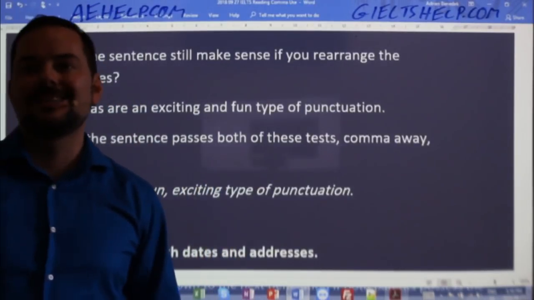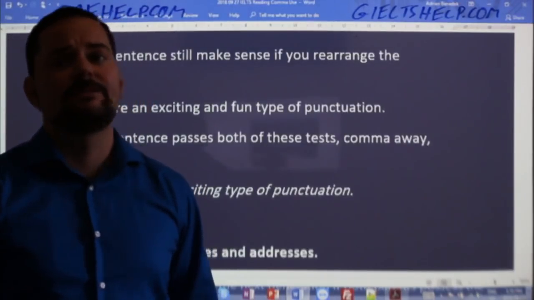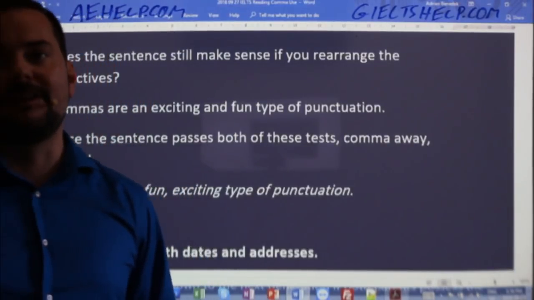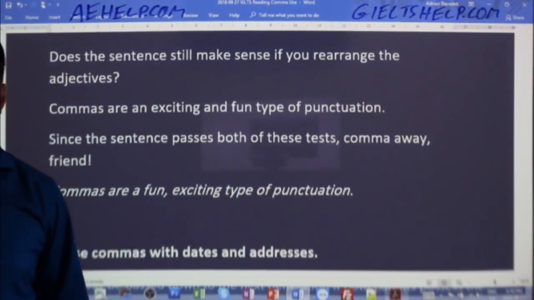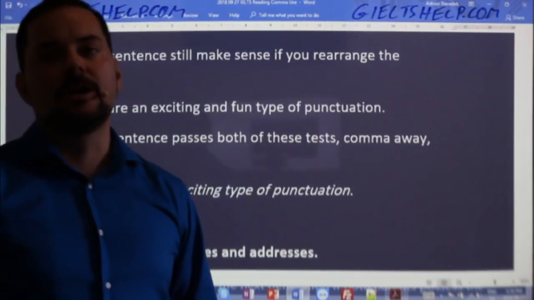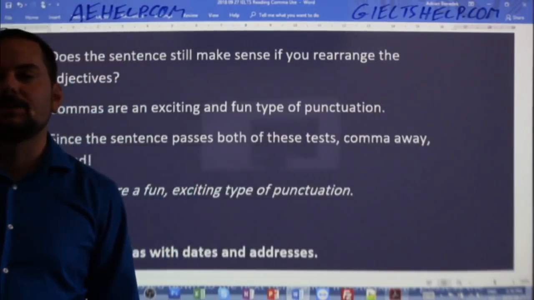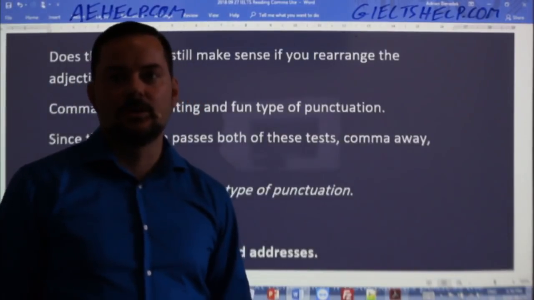So Jignesh Shah says, Adrian has a pen, eraser, and pencil to write the exam. Jignesh, that's a list of nouns. It's not adjectives modifying a noun. So that's a very different case of comma use, okay? You're separating a list of nouns there. So think about adjectives. Think about something that modifies the noun in the sentence, okay?